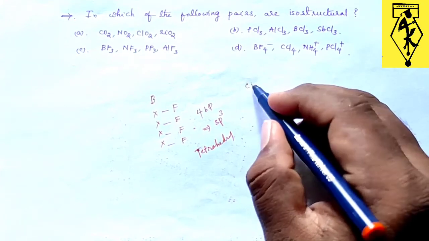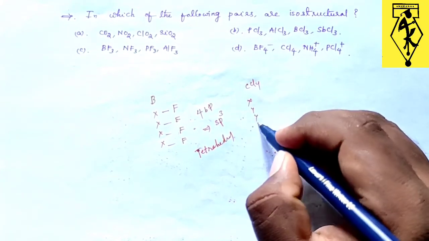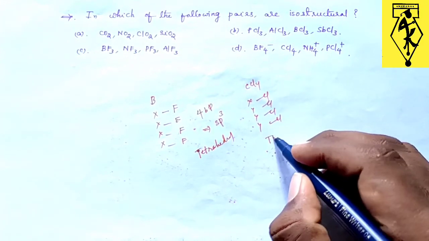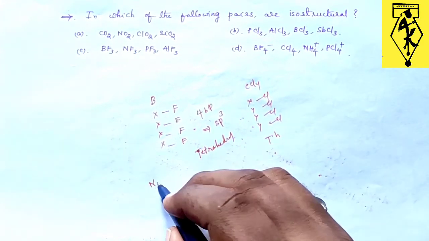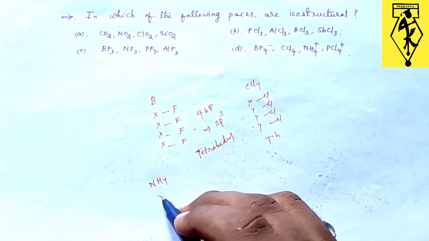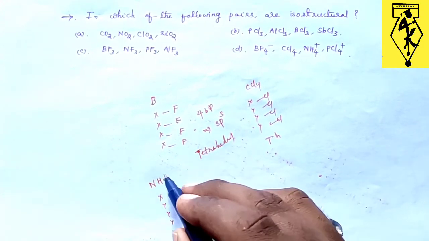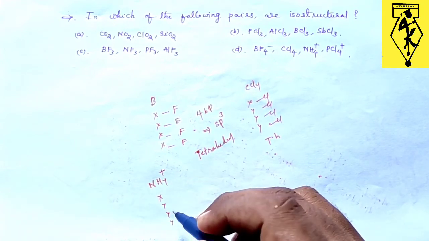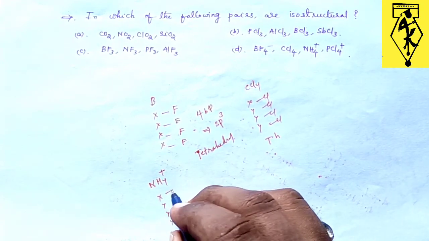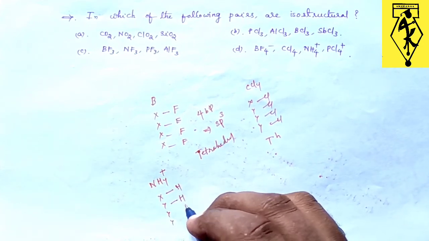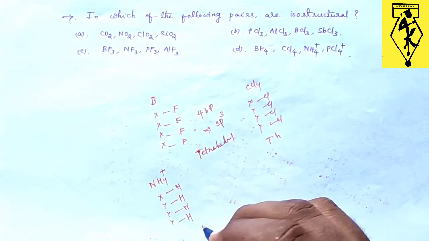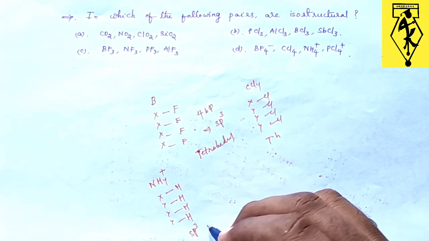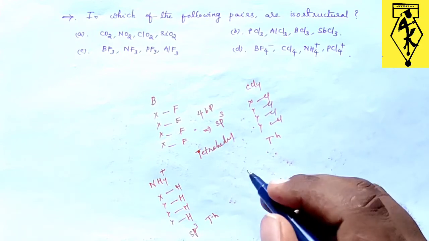Similarly CCl4, again 4 valence electrons, Cl, 4 bond pairs, again tetrahedral. And NH4+, in nitrogen generally we are having 5 valency electrons, but due to the plus charge on NH4 we should take one less valency electron than usual. So here H, again 4 bond pairs, and this will also have sp3 hybridization and a tetrahedral shape.